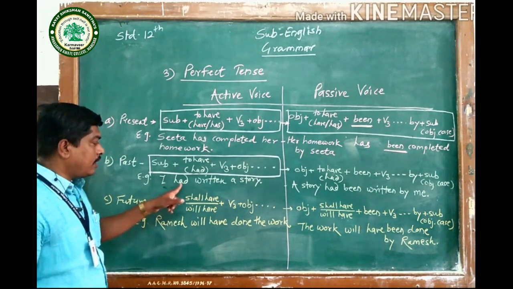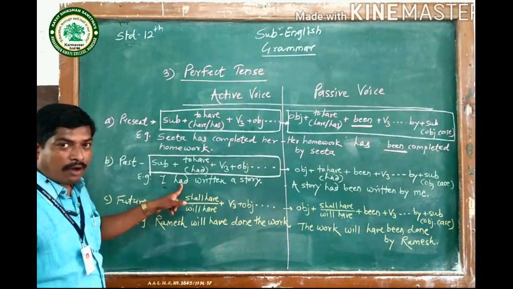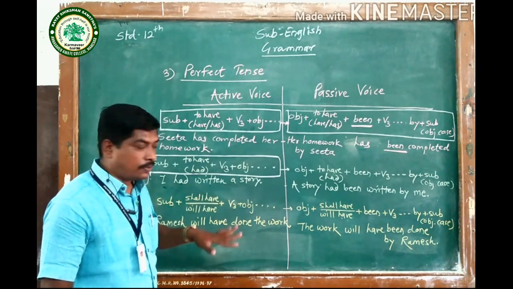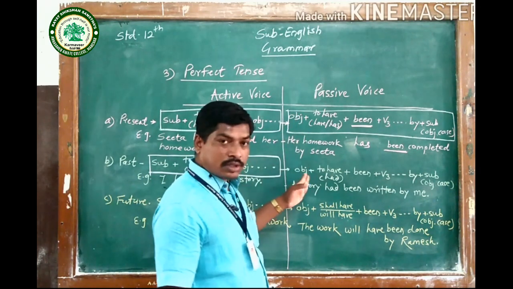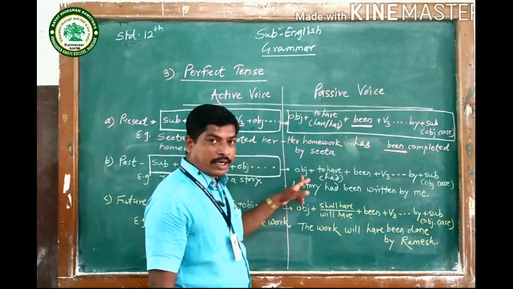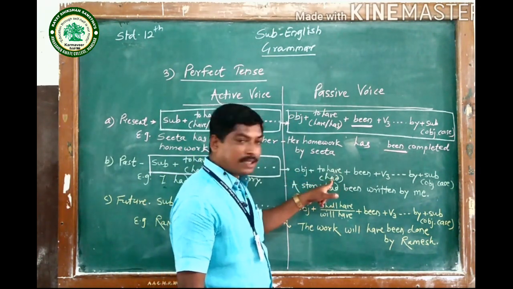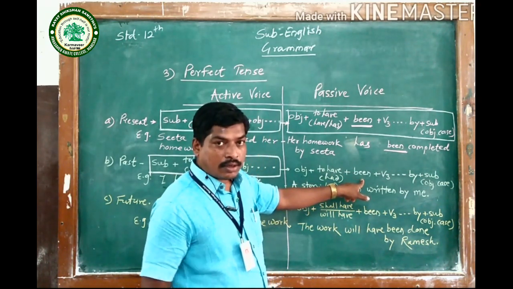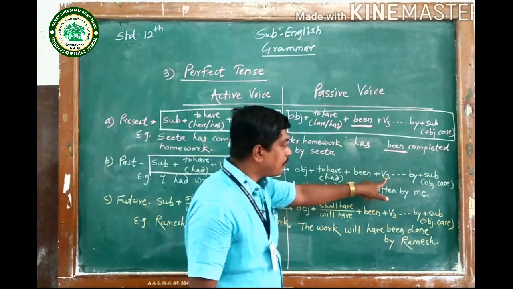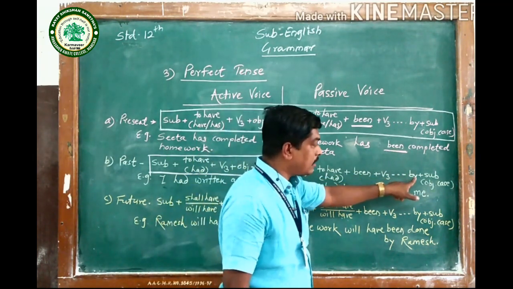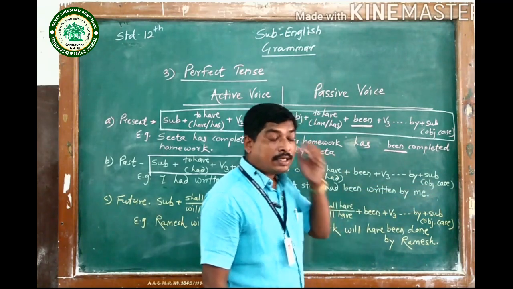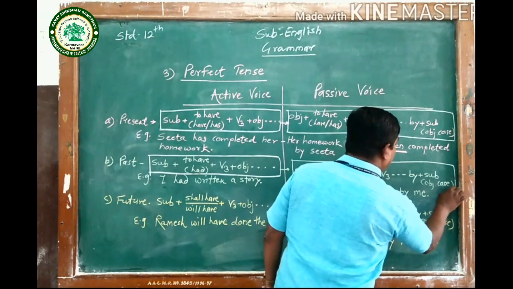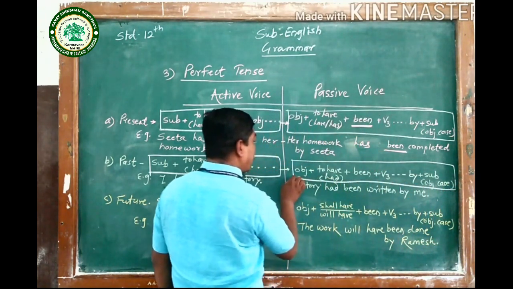Subject I, then had, it is the form of to have, then written, it is V3, then a story, it is the object. Here is the passive structure: object plus to have, it means had, then been, the additional word that needs to be used, then V3, then the remaining part, then by, then the subject, but in objective case. So this is the structure of passive voice of past perfect tense.